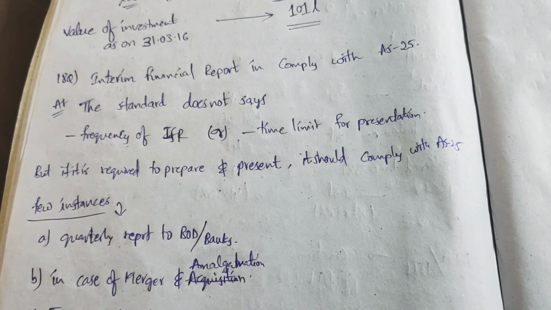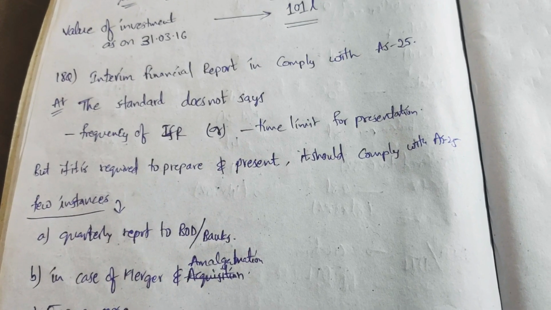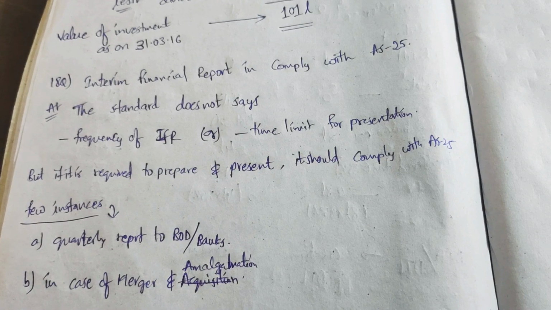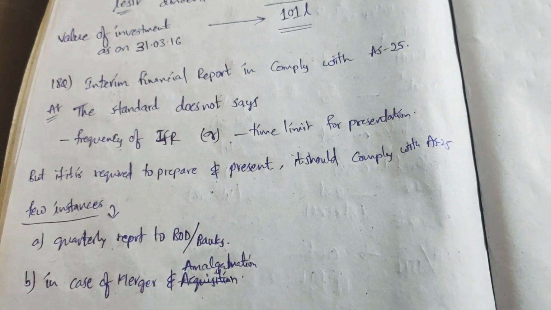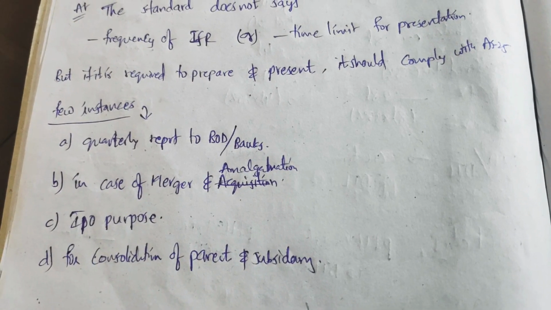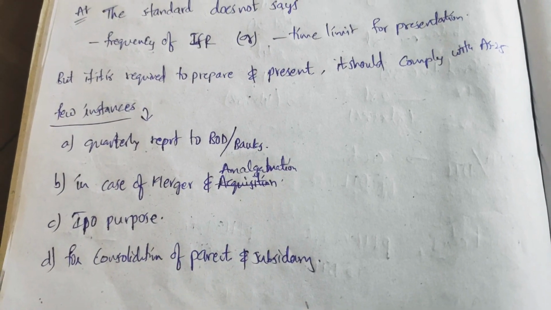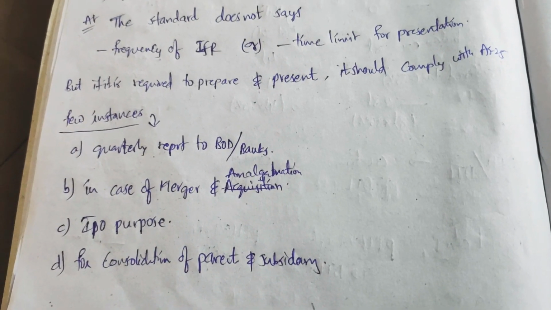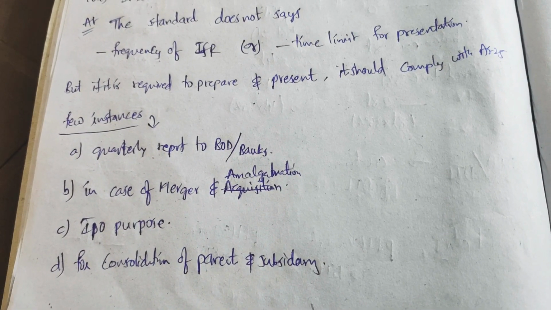I will give a few instances, friends, where you need to prepare and present. As and when you are preparing and presenting the interim financial report, make sure it complies with AS 25. Quarterly reports to the board of directors or the banks. In case of mergers or amalgamations, there will be a requirement of preparing the interim financial report.